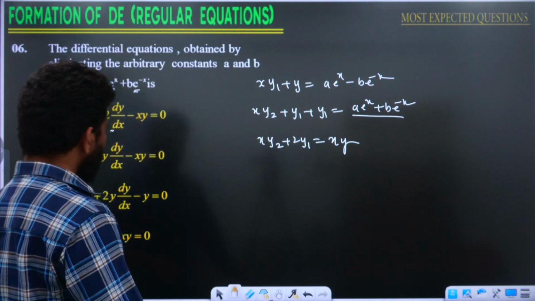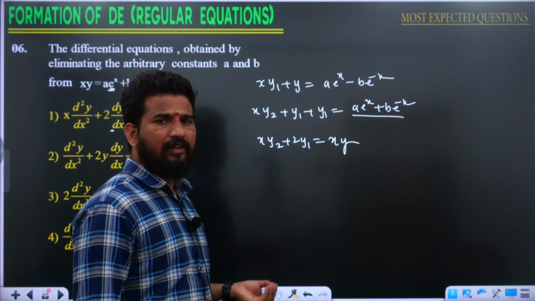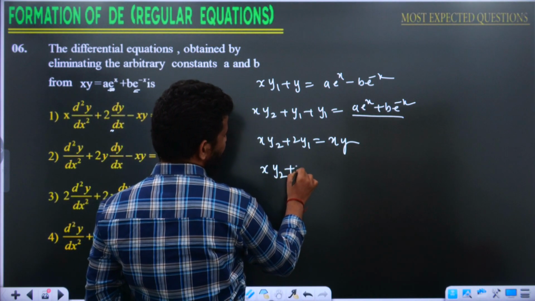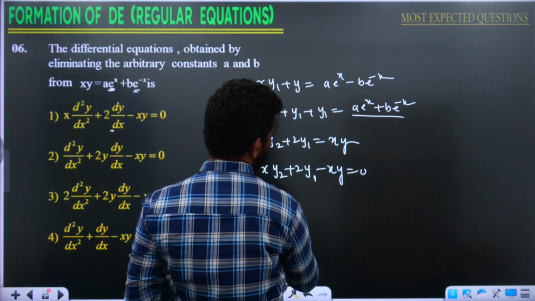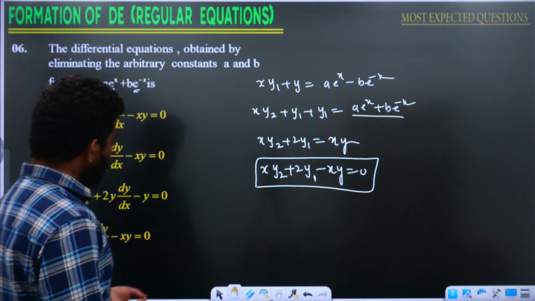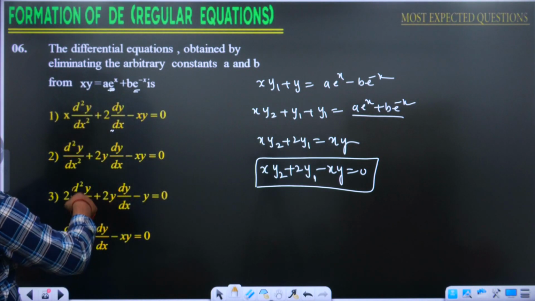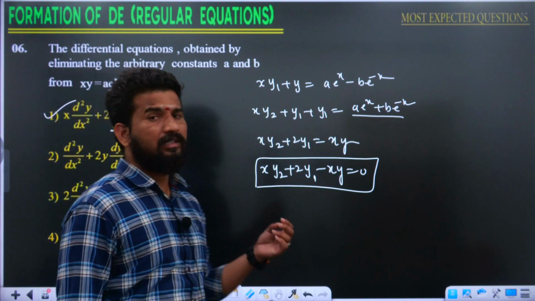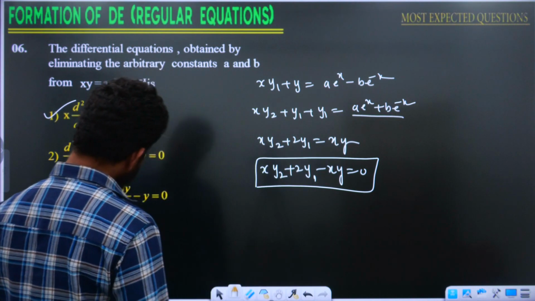That's it. This is going to be the answer. If you transpose this term, the xy term, to the left hand side, the answer is going to be xy2 plus 2y1 minus xy is equal to 0. Look at the options then. With the minus xy, three possibilities are there, but only one possibility has xy2 plus 2y1 minus xy is equal to 0, the first option. Like this you can answer the questions, okay.